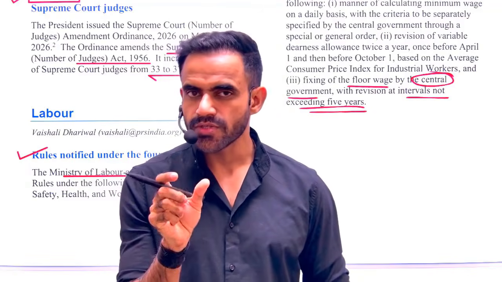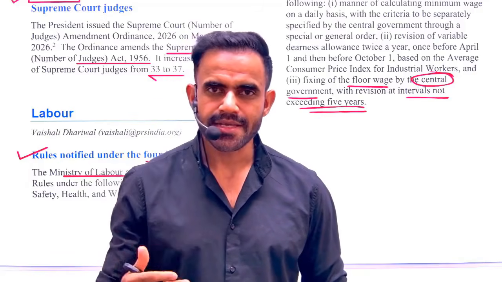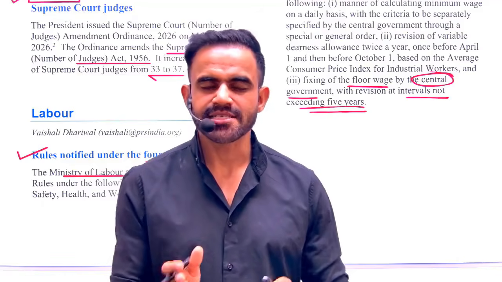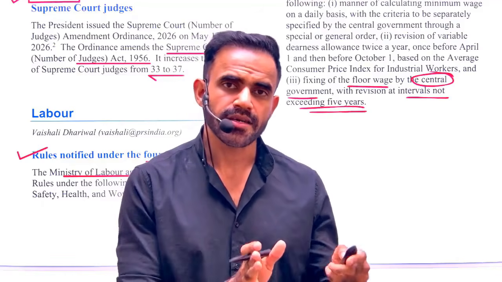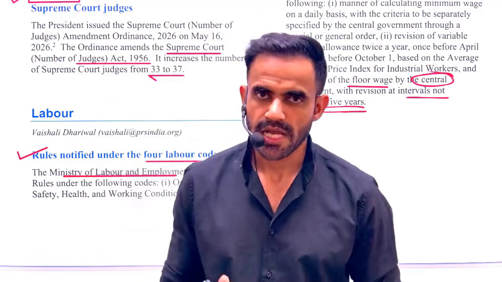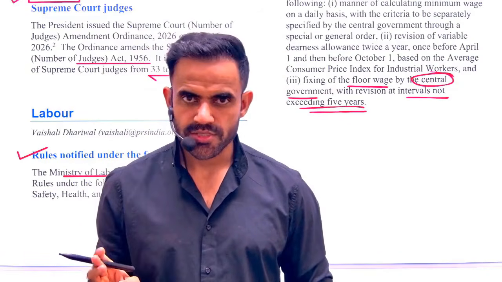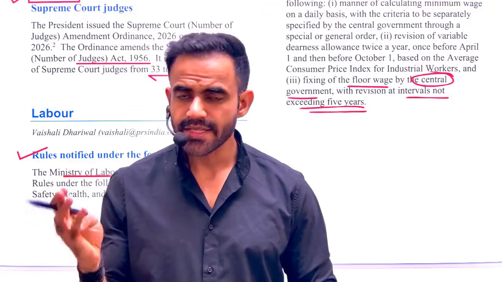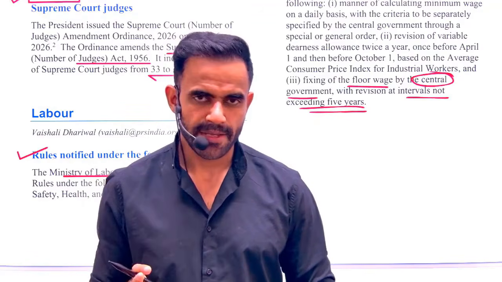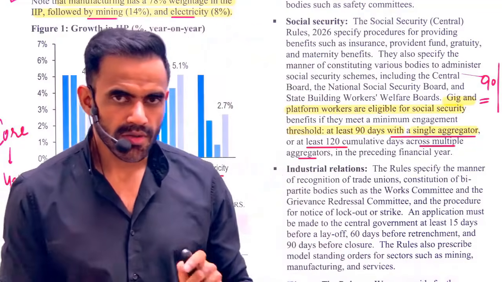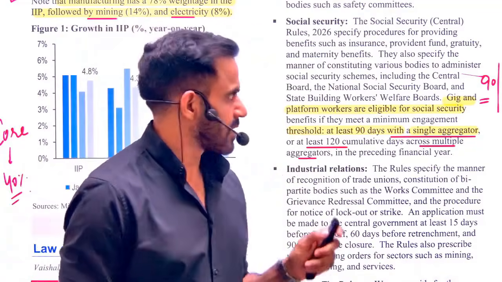Now, why are we using the term code? Because ultimately state governments are going to implement them. So the labor ministry has simplified them and the rules are notified for that purpose. There are 4 labor codes: the Code on Social Security, the Code on Wages, then the Code on Occupational Safety, and then the Code on Industrial Relations. Now let's have a look at them one by one.